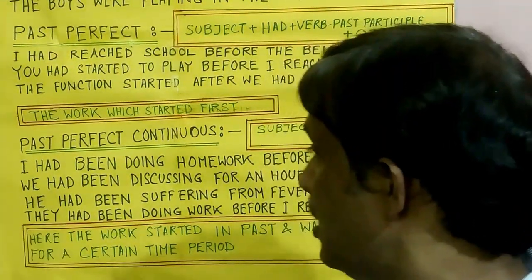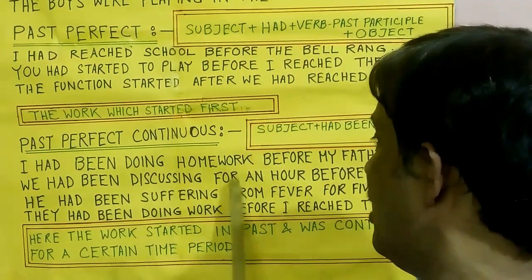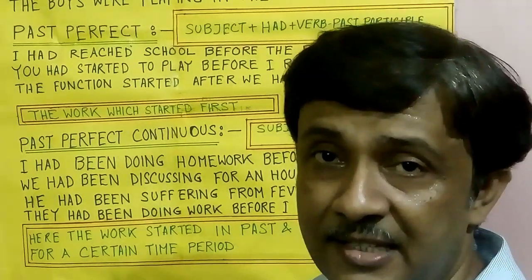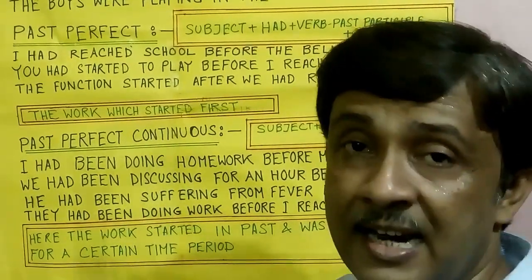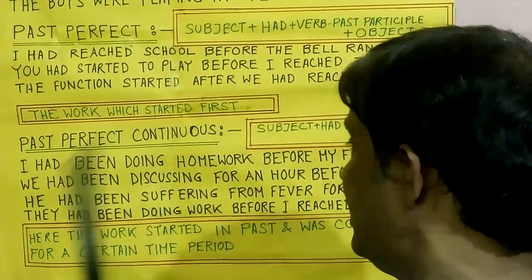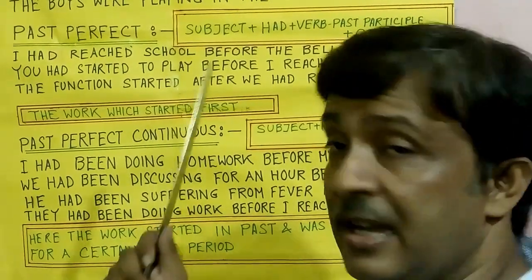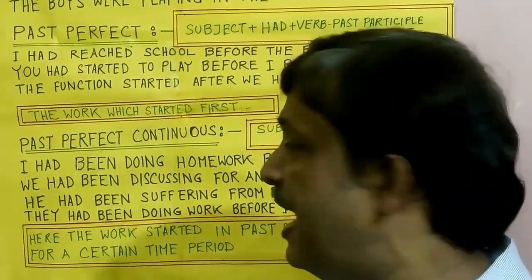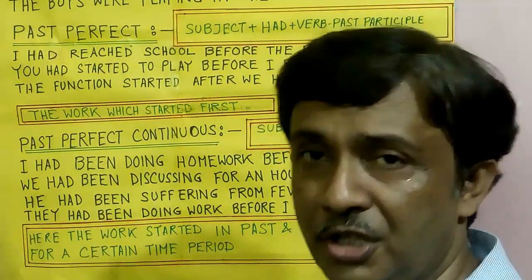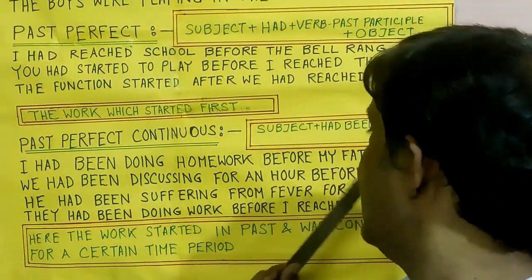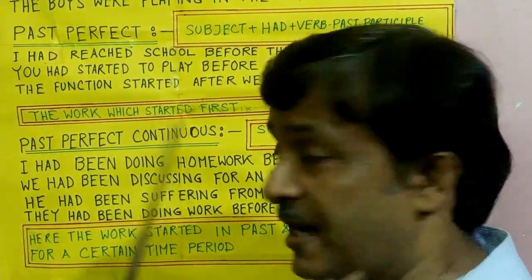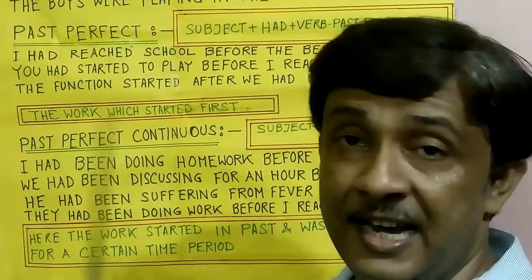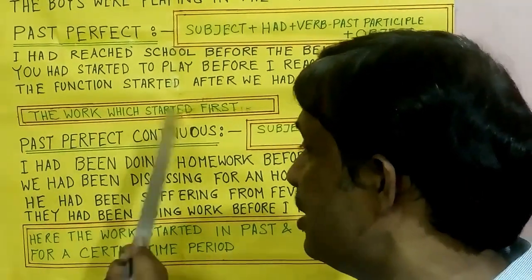So that is past perfect continuous. That is, we had been discussing for an hour before the train came. Two activities are there. We had been discussing is one activity, and the train came is the other activity. In between the two activities, we had been discussing for an hour. Here a time is specified, so here past perfect continuous tense is used. Before the train came, the discussing time was specified before the other activity, the train came. So here past perfect continuous tense is there.